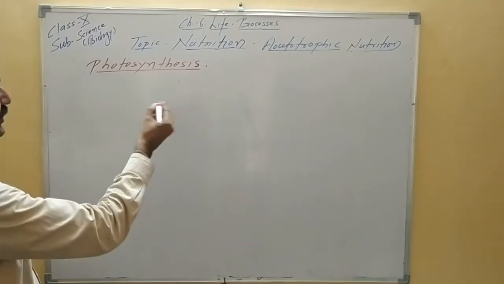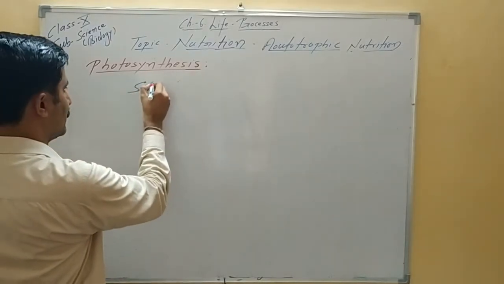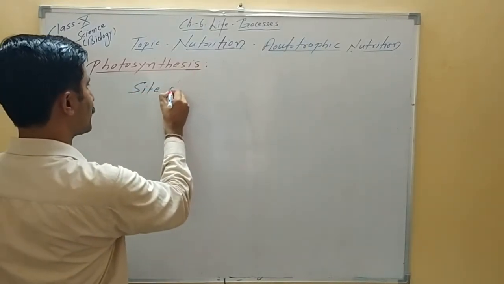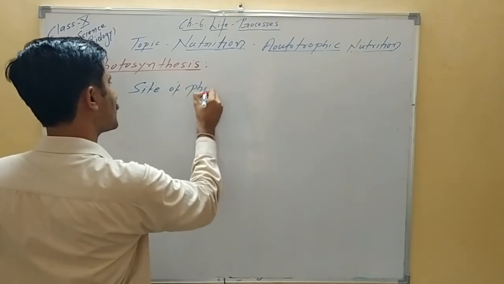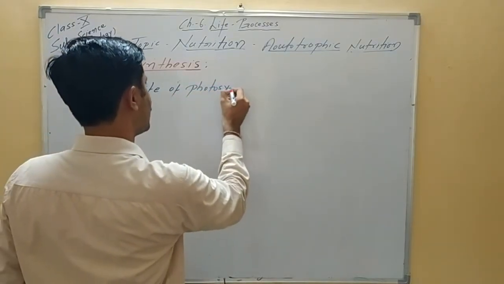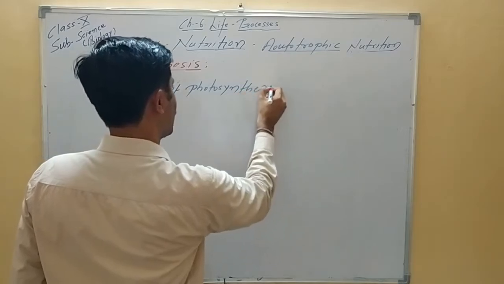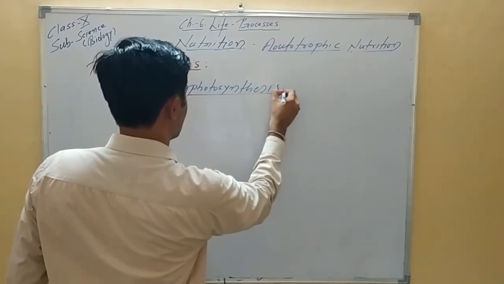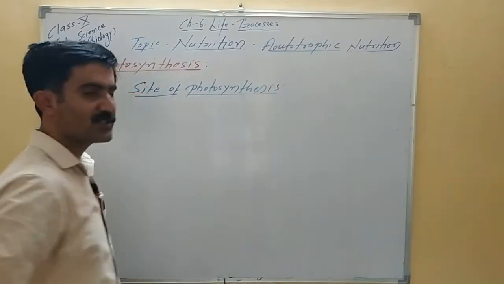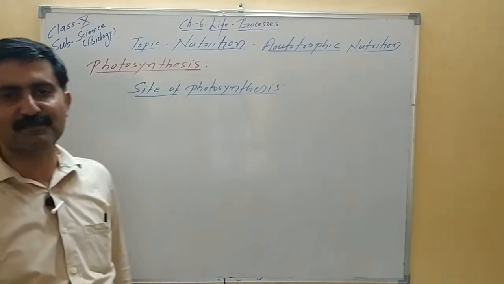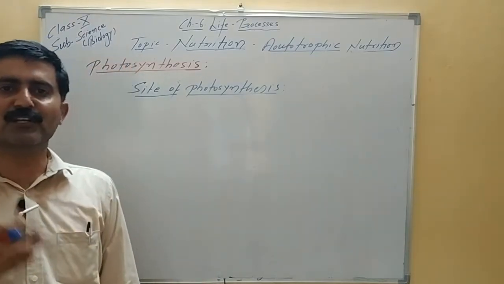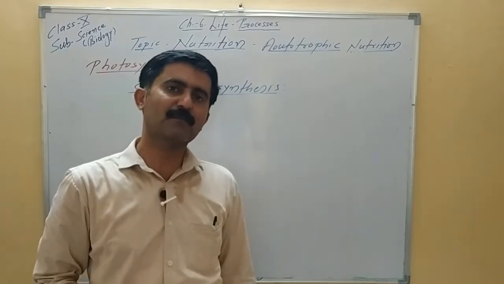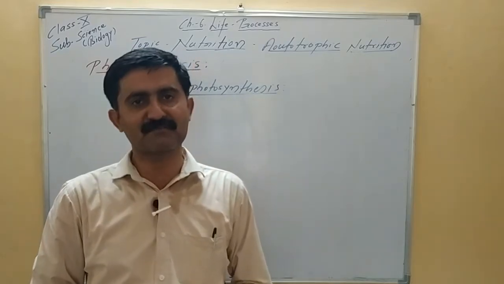Yes, so next look into the site of photosynthesis. Site means where the photosynthesis takes place. It is very interesting to note here that in plants photosynthesis generally takes place in all the green parts. So what are the green parts? The main photosynthetic parts in plants are leaves.